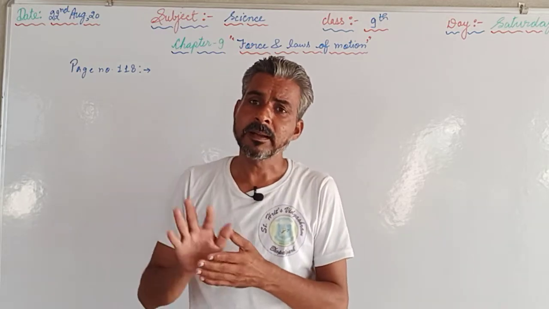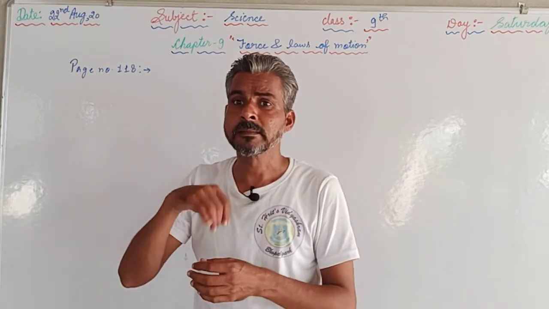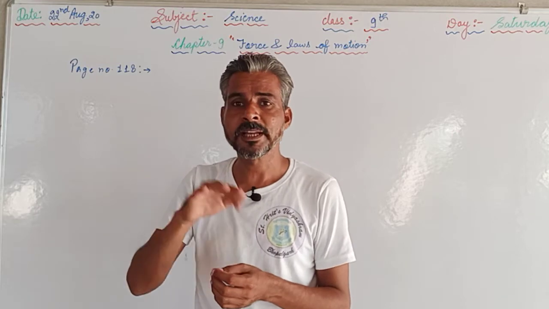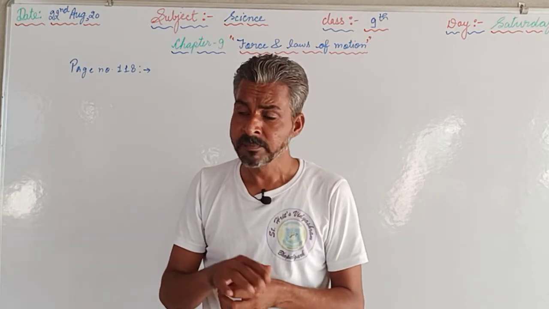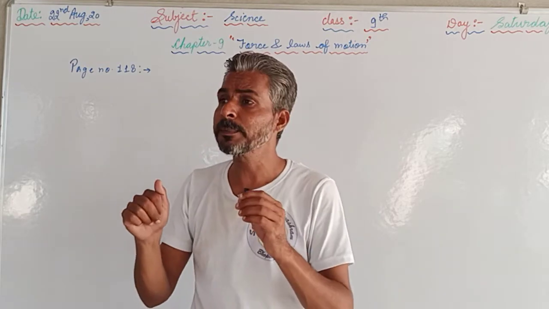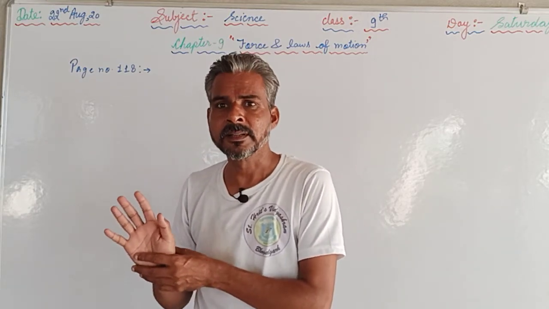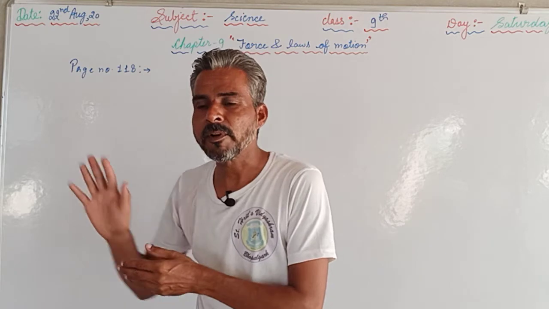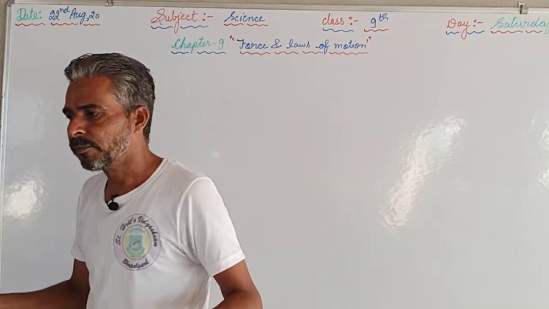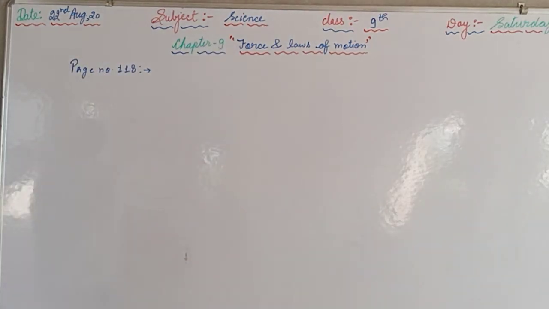That's why the earth also provides the same reaction, as much force as is applied by the horse, but in the opposite direction. The horse applies force in the backward direction, and the earth soil gives the reaction of that action in the forward direction. That's why a horse can pull the cart easily.